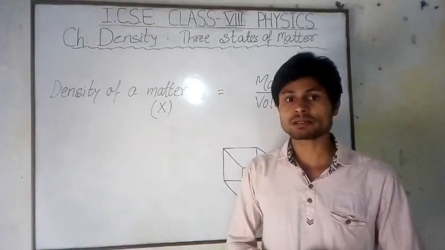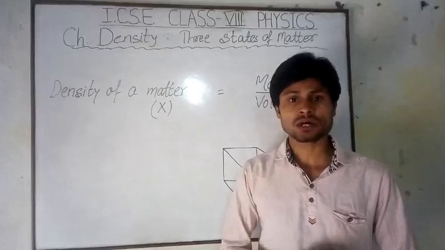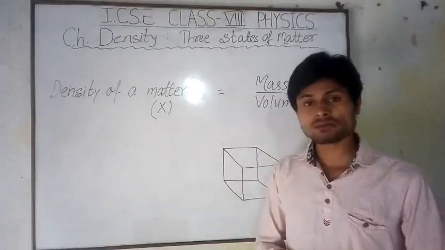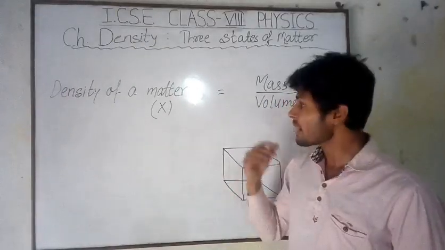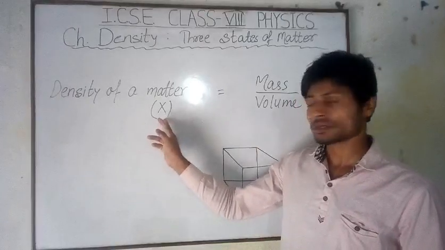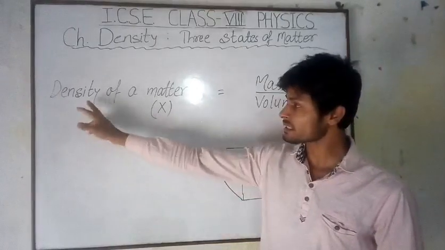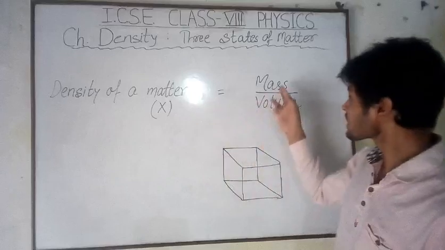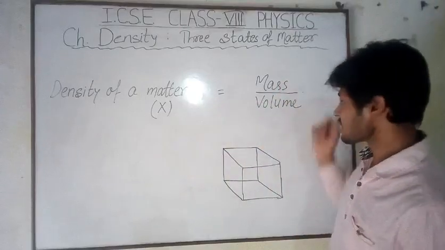Today's topic is the density of a matter in three states. That means density of a matter in its three different states. We all know that matter exists in three different states: solid, liquid and gas. Suppose here we consider a matter named X. We all know the formula of density. Density of matter X is equal to mass per unit volume, that is mass by volume.